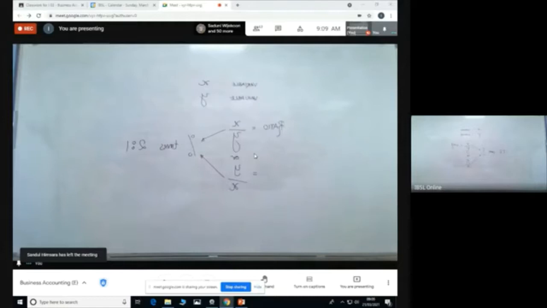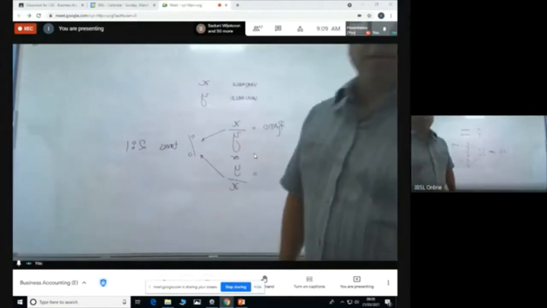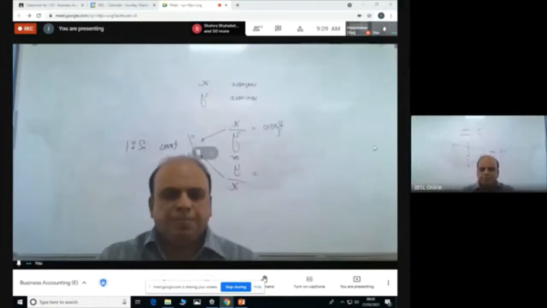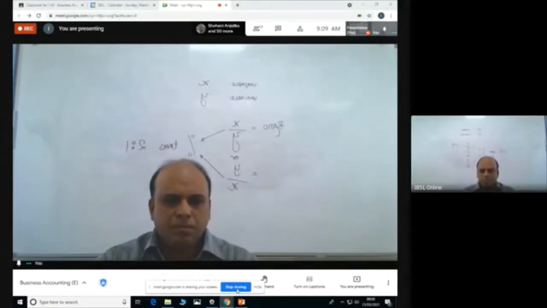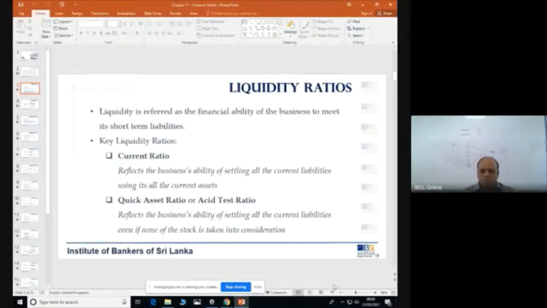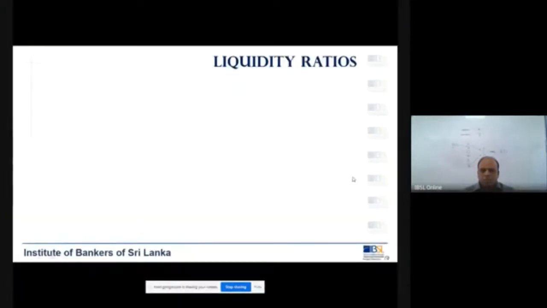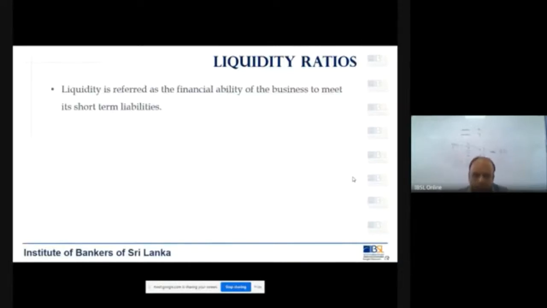Okay, so now let's look at each of these ratios one by one. We'll start off with liquidity ratios. Liquidity is referred to as the financial ability of a business to meet its short-term liabilities.